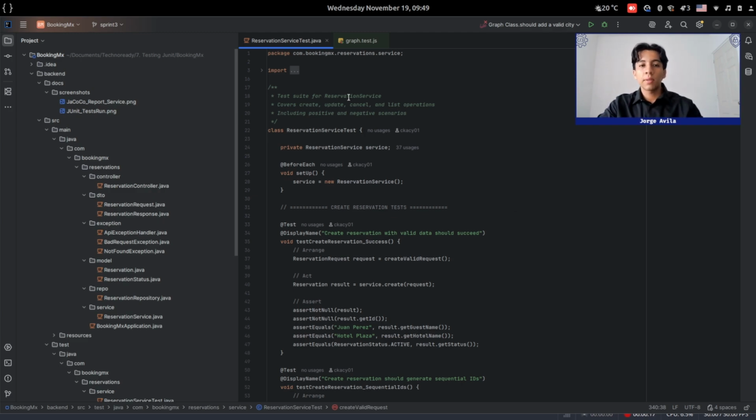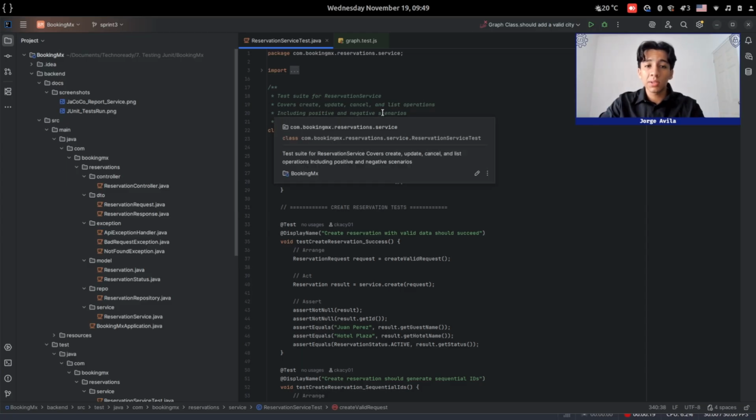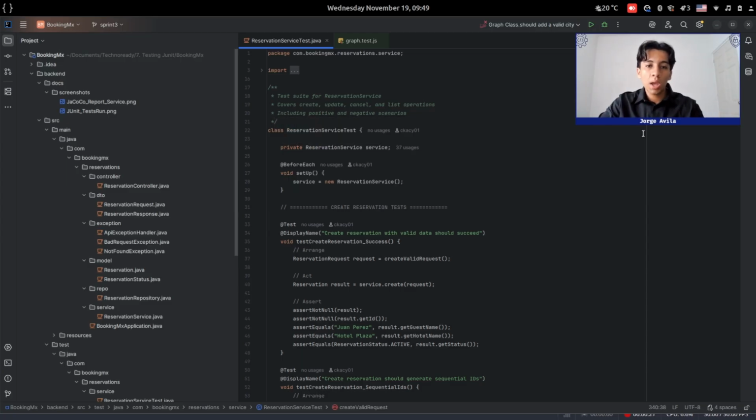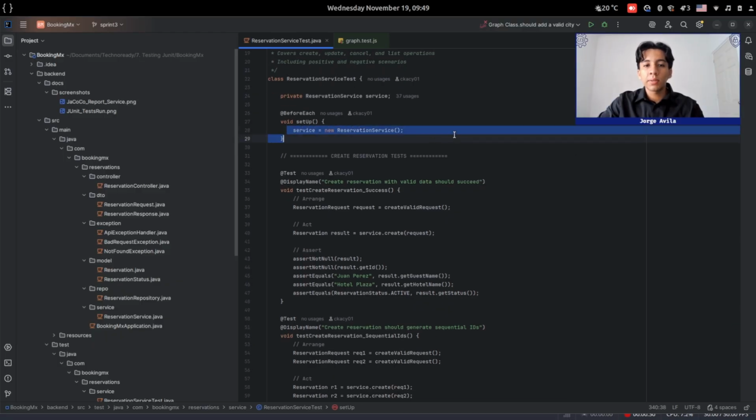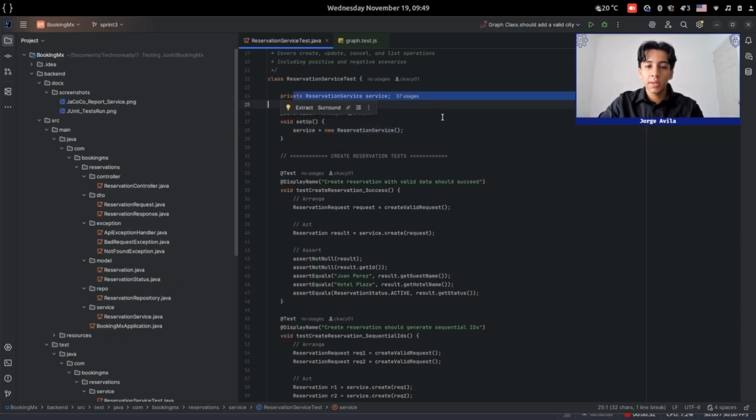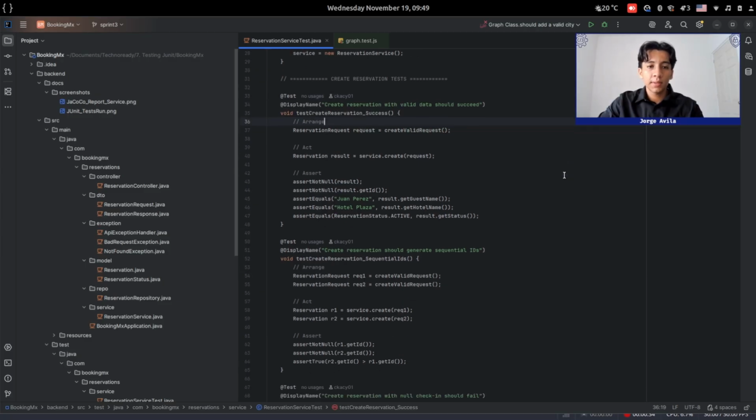Here you have the test suite for the reservation service. It covers create, update, cancel, and also list operations, including positive and negative scenarios. First, we set up the service to use it in this testing.